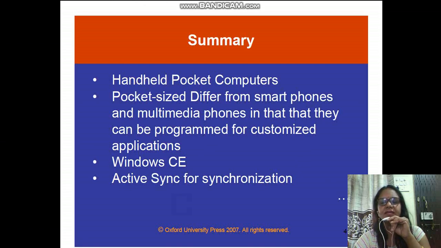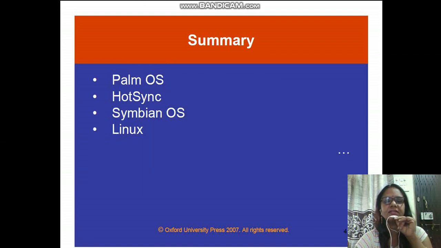Okay, so we have seen these different types of operating systems. Windows CE, we have seen the Windows CE handheld. First of all, we began with the handheld pocket computers and how handheld pocket computers differ from smartphones and their applications. Windows CE, then we have ActiveSync for the synchronization, Palm OS, HotSync, Symbian OS, and Linux. These are the different operating systems which are supported by mobile devices.